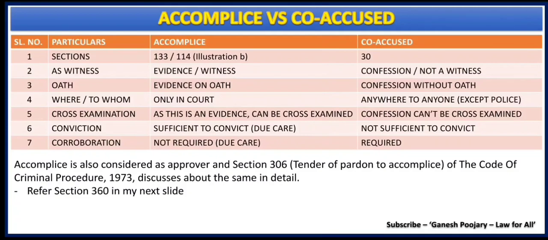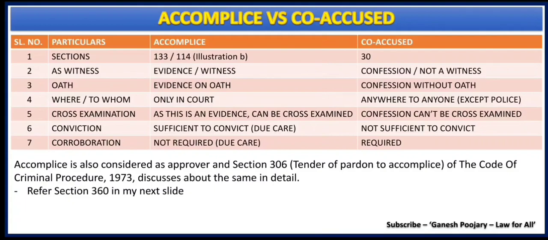Because under Section 133, the witness is given on oath by an accomplice. But under Section 30, the confession by the co-accused is given without oath. When you are giving something on oath in court, it has evidential value. If you are making a confession without oath, that doesn't have that much evidential value.